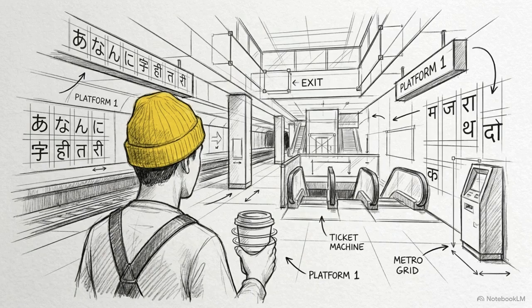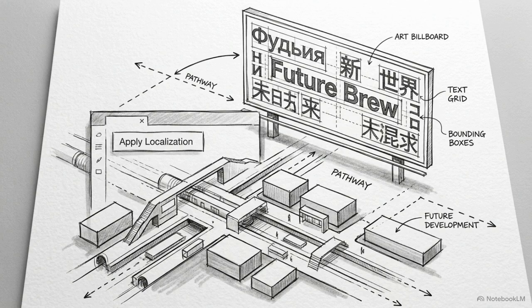With the character established, we can now place our barista into a Tokyo subway station. We instruct the AI to generate the phrase "future brew" in Japanese, specifically asking for it to appear on a background billboard. This diagram shows the model's visual language fidelity. It isn't just generating shapes, it replicates specific typographic flow and vertical layout.